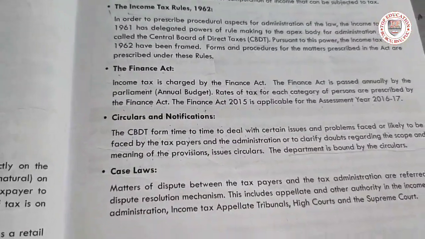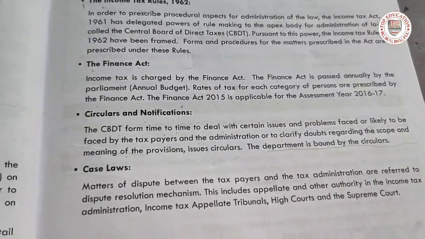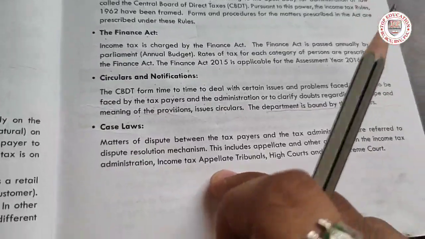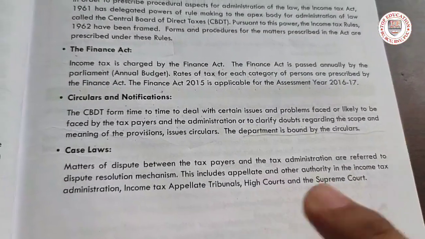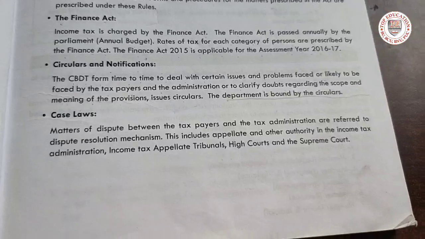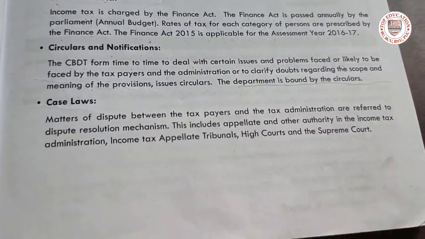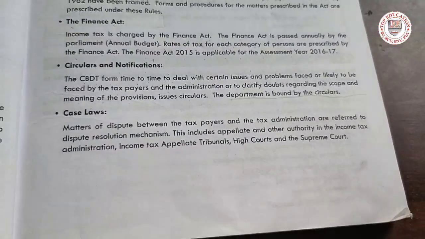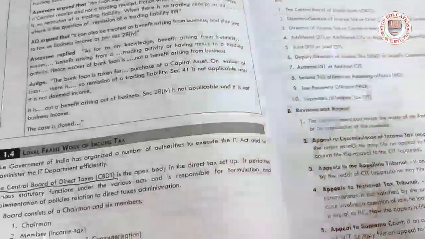Circular notification, actually this is the common thing where each and every tax authority has a circular notification. Case laws, here I will give an example. Just go to my Instagram account, I will share a good example. If a person is not paying tax, then there are rules and regulations where he can be arrested also. Yes, so you will know in there. I will be sharing this there. It is a good example.